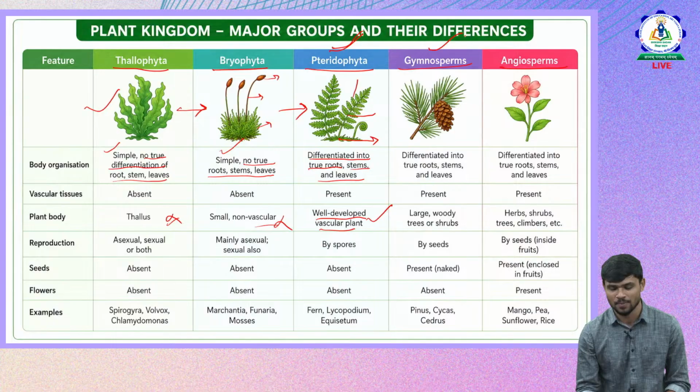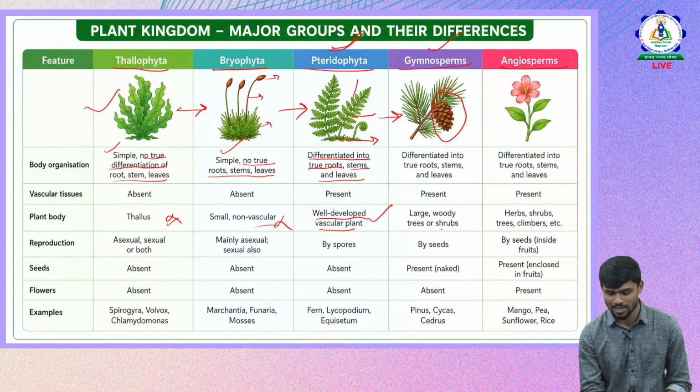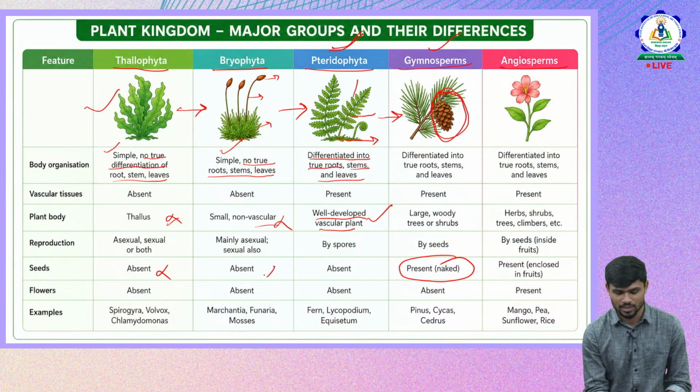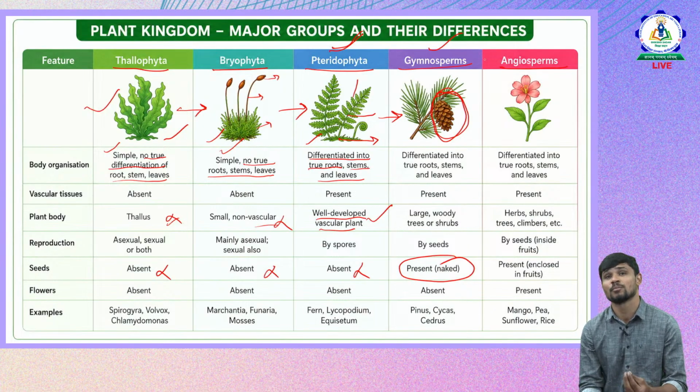Then we have Gymnosperms. So you can see here, they are seed bearing plants. Since they are developed and advanced from Pteridophyta, they have well developed vascular bundles. Along with that they are seed bearing, but these seeds are naked in nature, whereas all these others don't have any seeds. These two don't have proper differentiation of parts, whereas Pteridophyta has parts and complete vascular bundles, and Gymnosperms also have vascular bundles, but they also bear seeds.